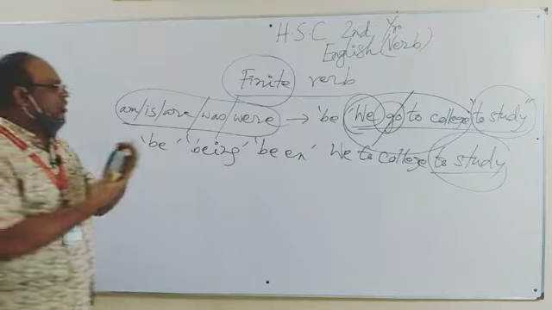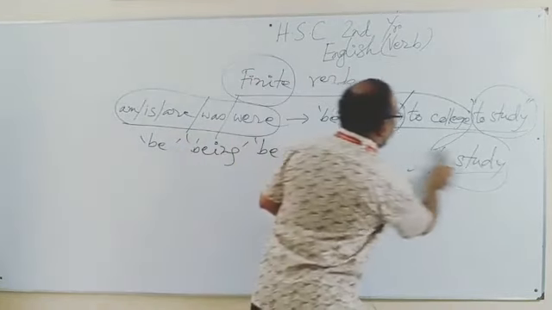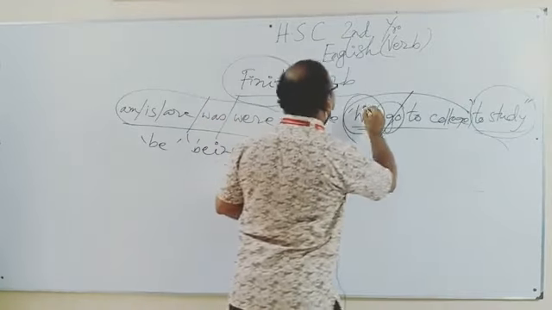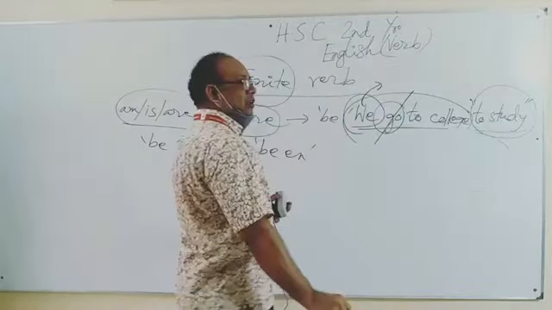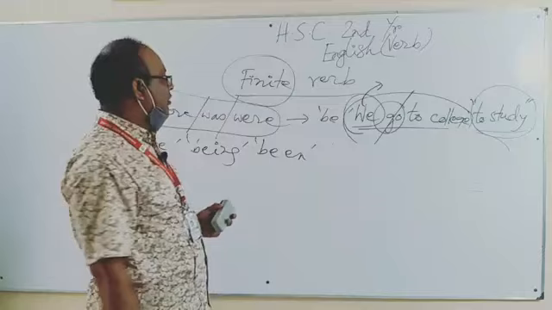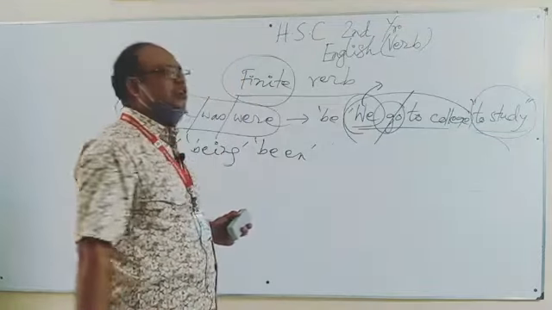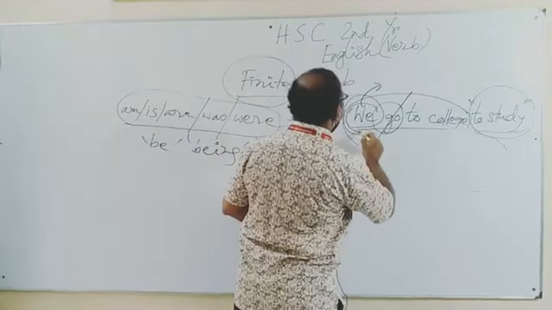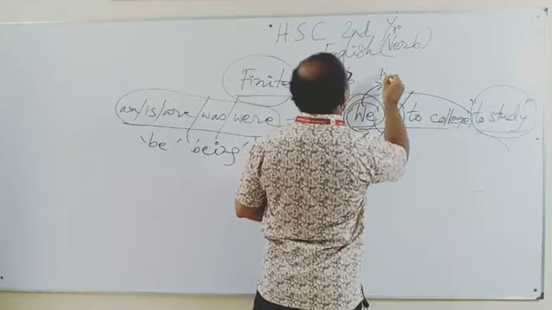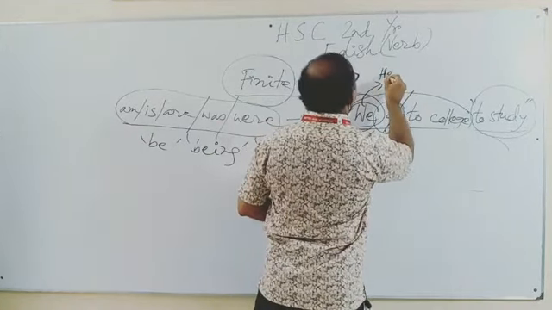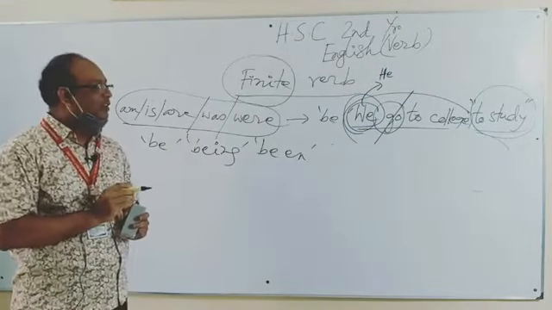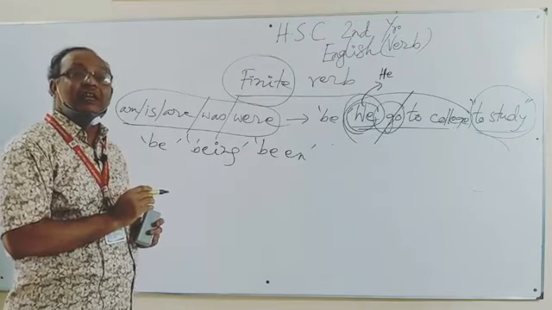Let me show you in the sentence. If I change the person of the subject of the sentence, we, into third person and singular number, if I say he go to college to study, then it will not be correct.